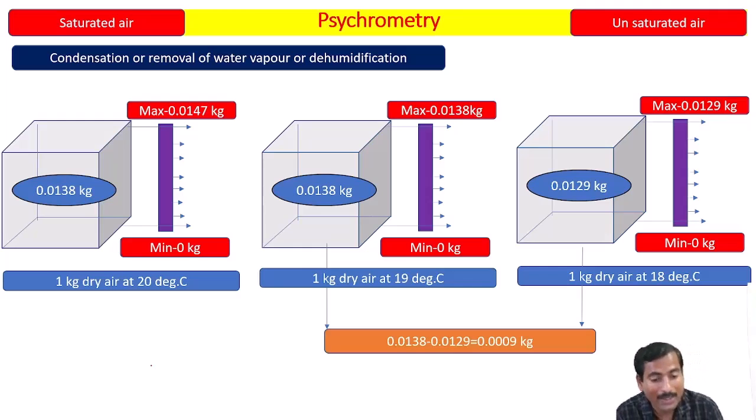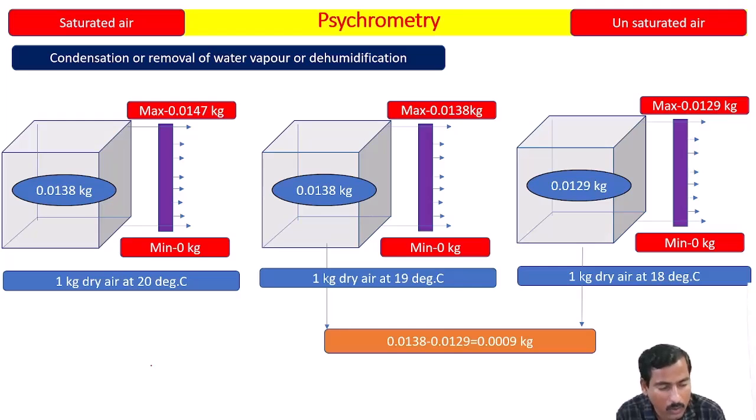It means the condensation process has occurred. Please try to understand. The condensation process has an initial point and an end point. It means 0.0009 kg of water vapor is condensed. Where did it start? This process started at 19 degrees and ended at 18 degrees. Do you think that the condensation started at 20 degrees?